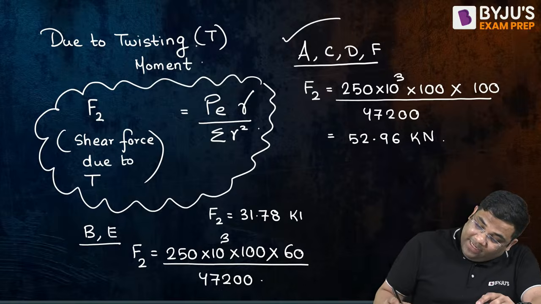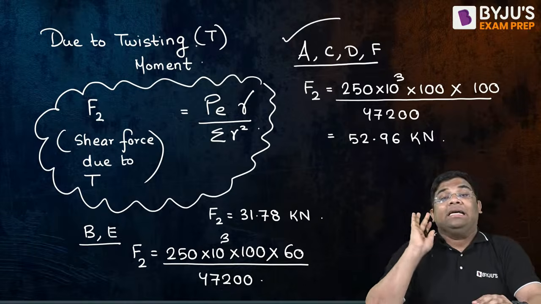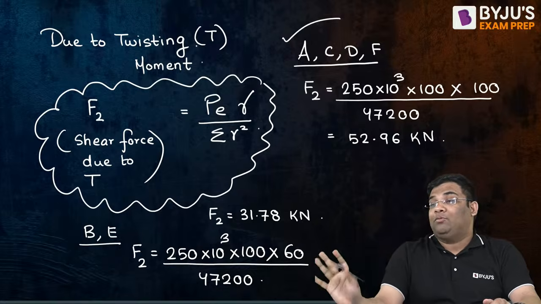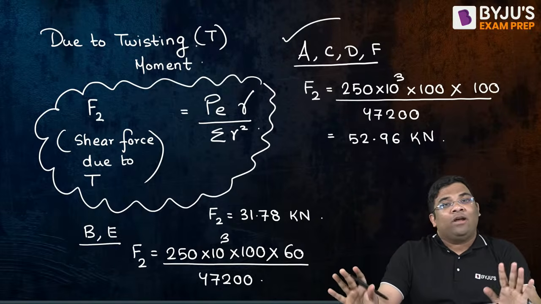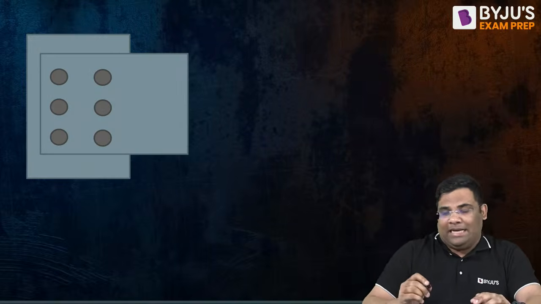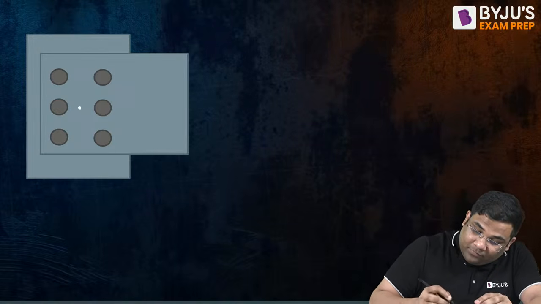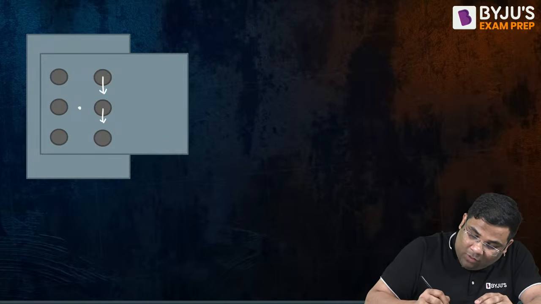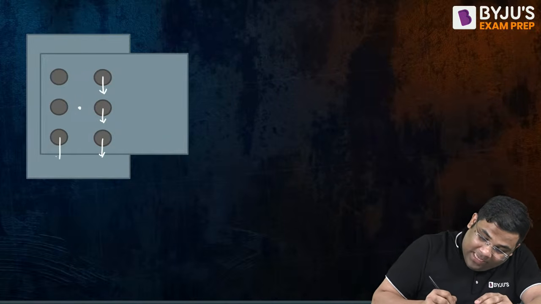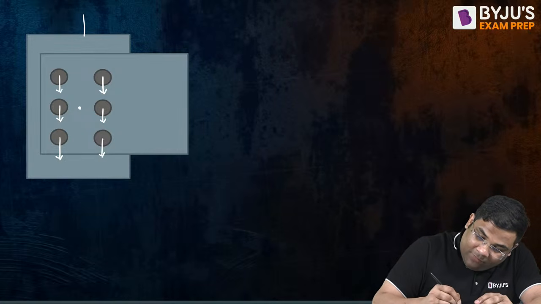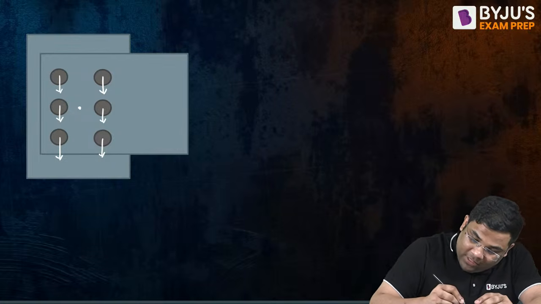So everybody understood how we are finding the F1 and F2 for each bolt, yes or no? Okay, now let us analyze them. You see, this F1 force will be all downward. Why? Because this F1 force is due to the total load P, which has got distributed.